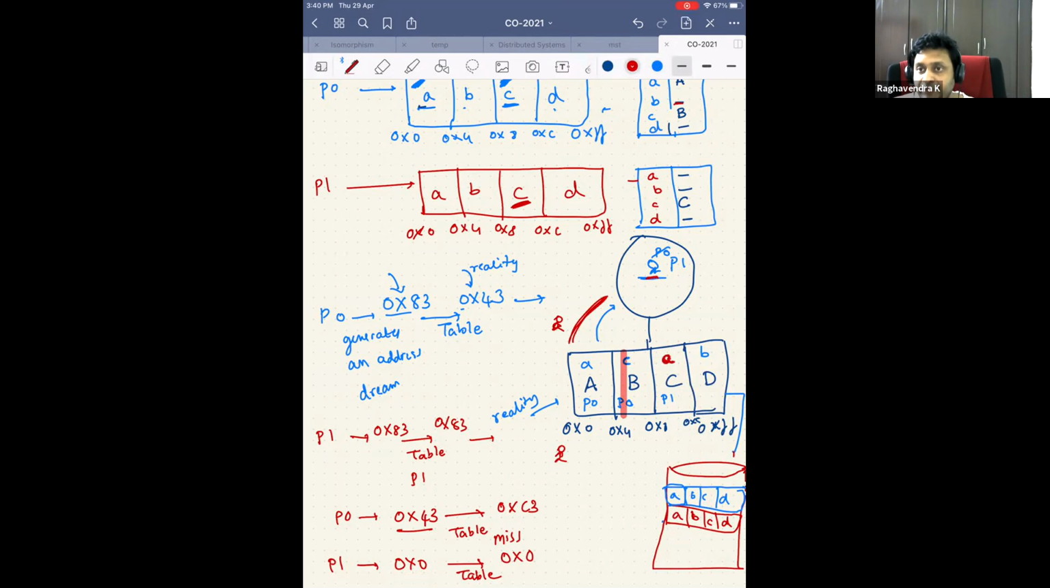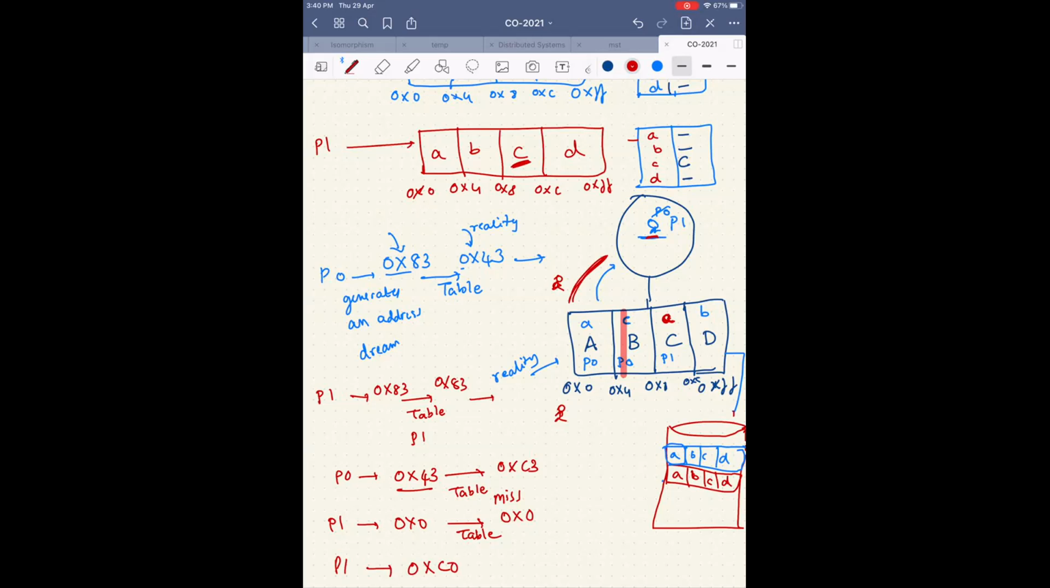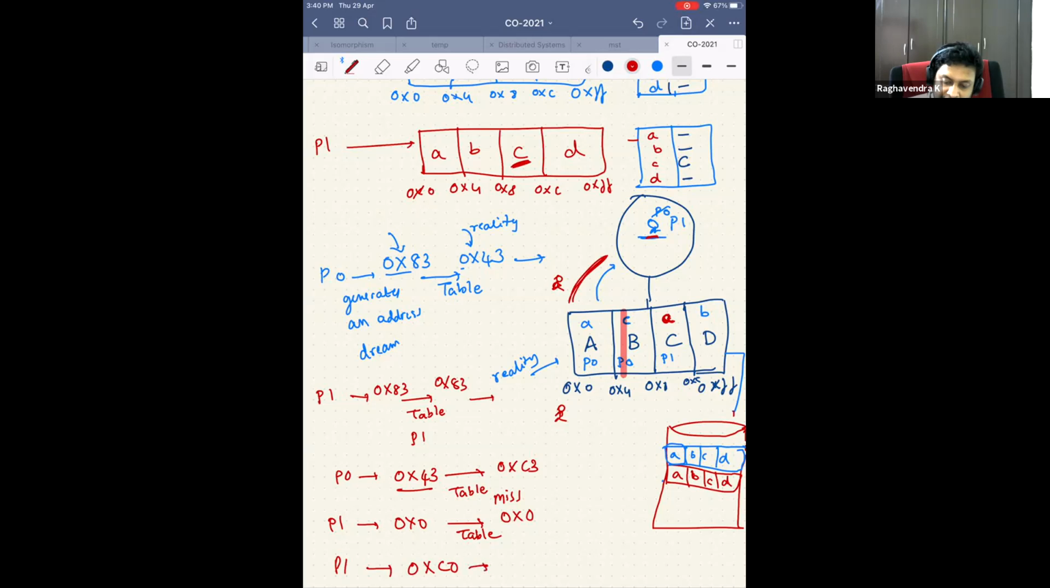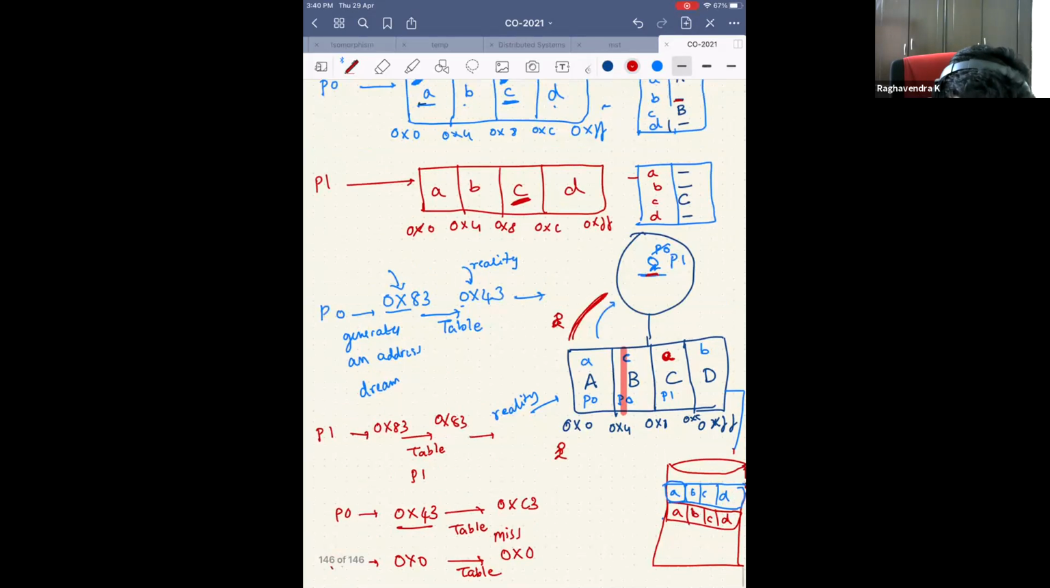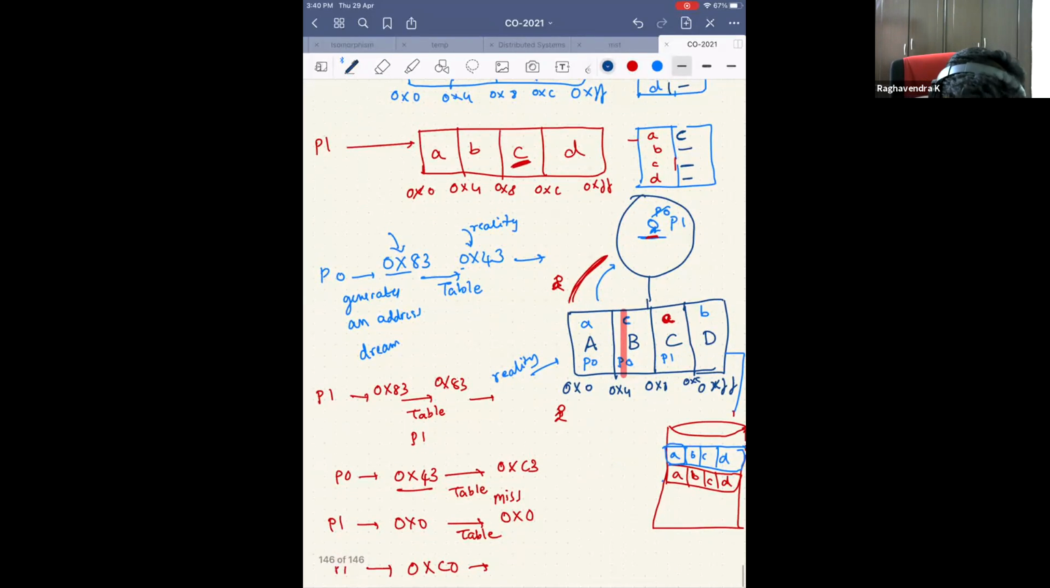Now suppose it was being used by process 1, it would generate an address at some point called 0xC0. Agreed? Yes. So now when it comes here, the other thing that we forgot to do was we didn't update this table. We have removed this small c, made it blank, and made this capital C. When it generates the address 0xC0, this has been allocated, but it's a miss.